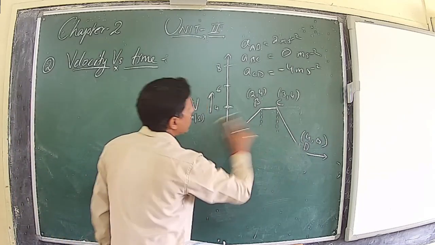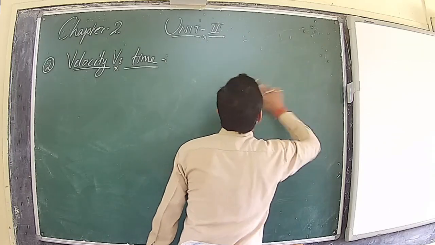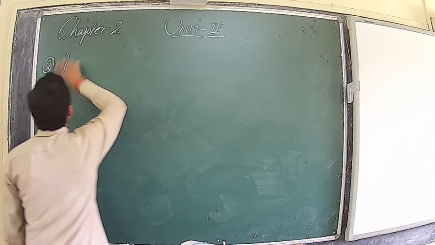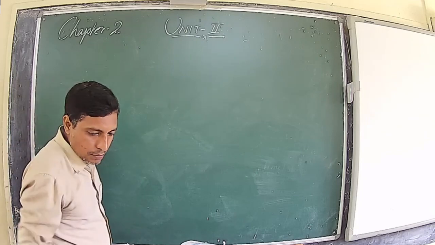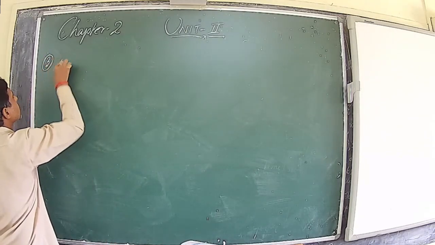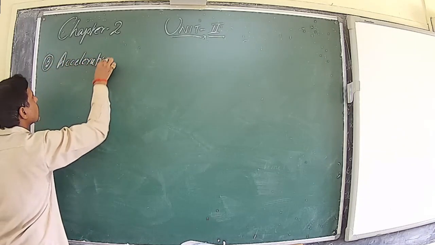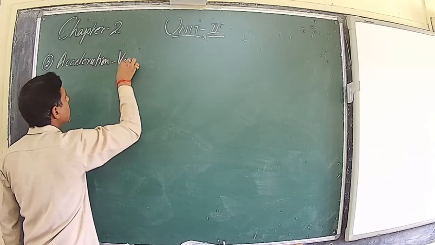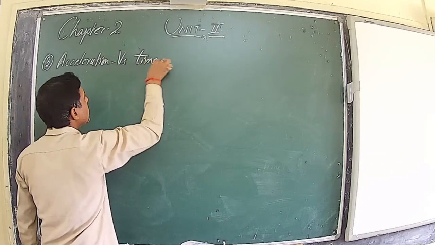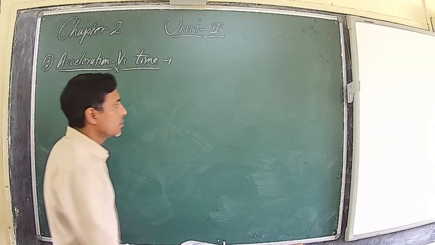Next one is acceleration versus time. Acceleration versus time, same way.